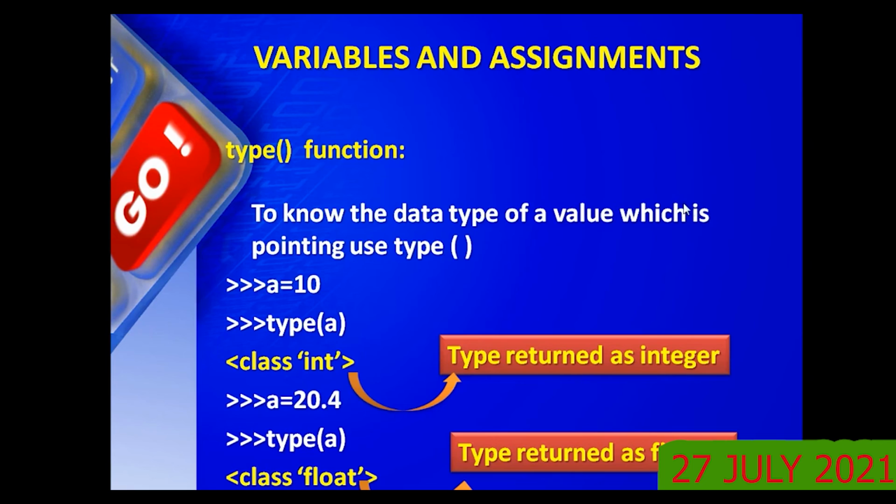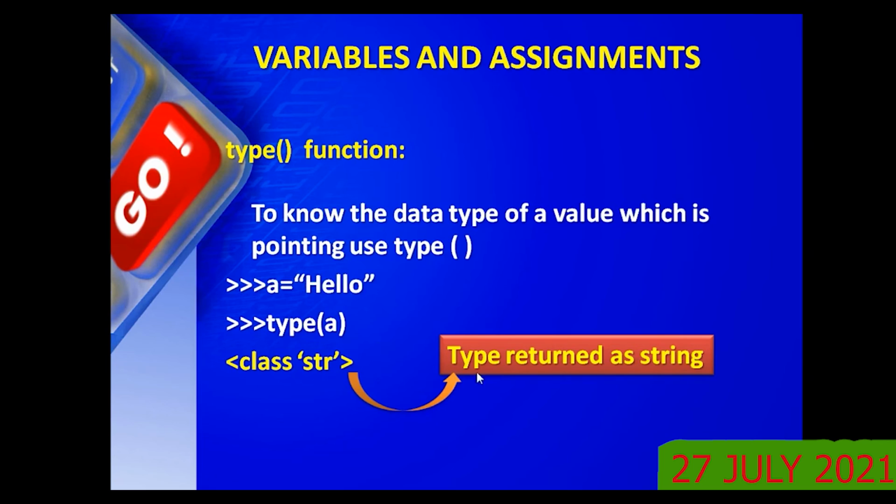Now one more important function, the type function. We have already seen it, but once again I will discuss it. To know the data type of the value a variable is pointing to, the type function is available. A equal to 10, type of A is int. A equal to 20.4, type of A is float. Type will return the data type of the data stored in the variable. A is hello, type of A is str.